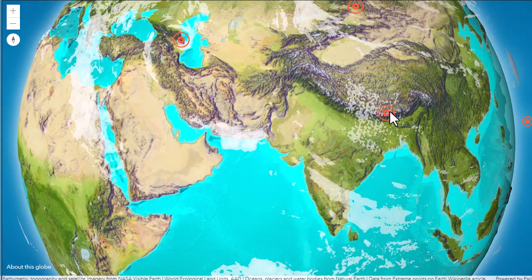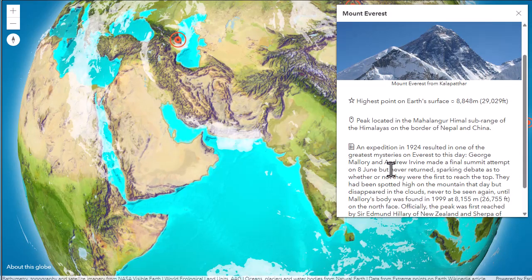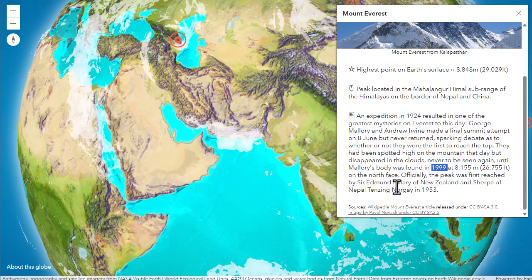This is probably the most famous one on this, Mount Everest, on the border between Nepal and China. And here's something I didn't know before I started looking at this globe. George Mallory and Andrew Irvine, 1924, they never returned. And look, Mallory's body was found in 1999, 75 years later. That's mind-boggling. So did they reach the peak? Did they not reach the peak before Sir Edmund Hillary and Tenzing Norgay? And you can see the sources for each one of these as well.